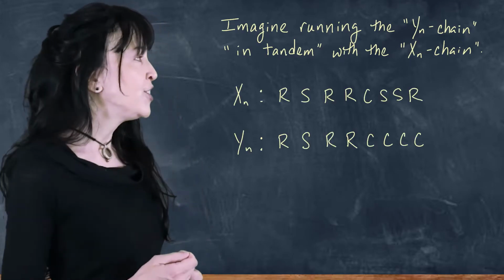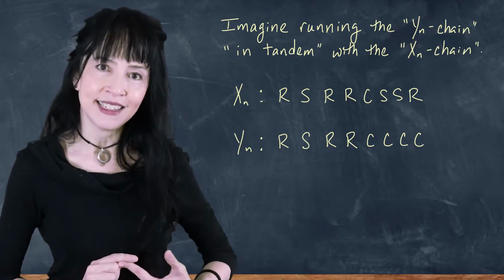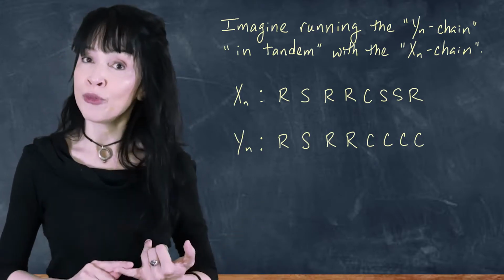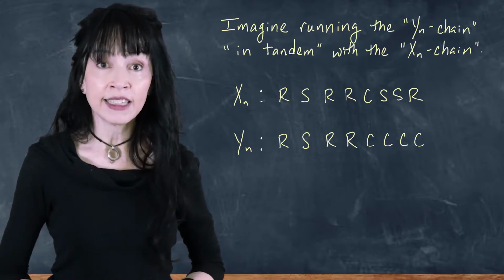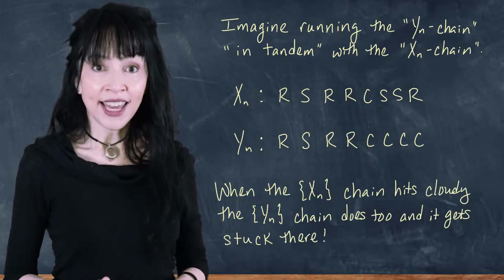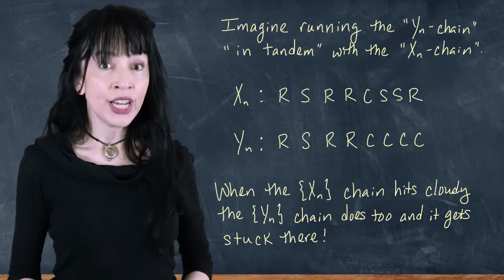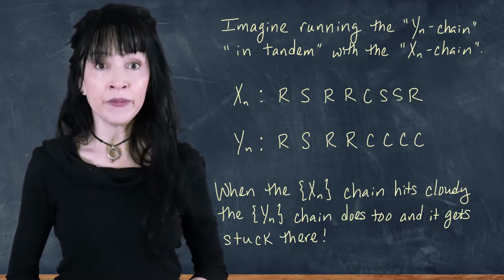And so if the X chain is rainy, then sunny, then rainy, then rainy, then cloudy, then sunny, then rainy, the Y chain is going to go along as the X chain, rainy, sunny, rainy, rainy, cloudy, but then it's going to be stuck at cloudy and finish off with cloudy, cloudy, cloudy. Again, when the X chain hits cloudy, the Y chain hits cloudy, and therefore the Y chain ends in cloudy.